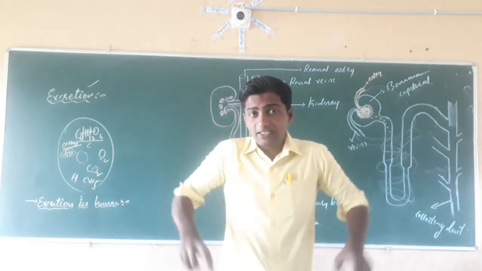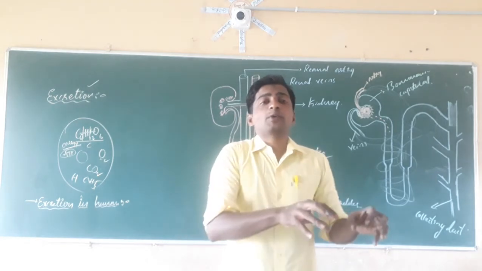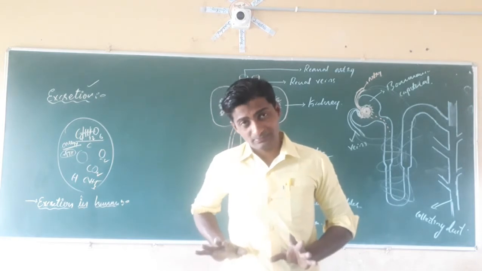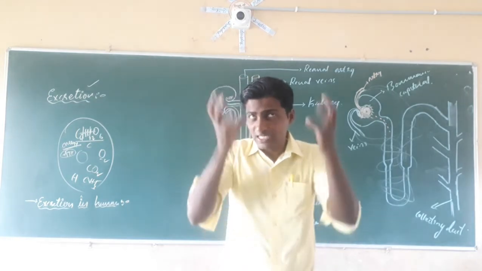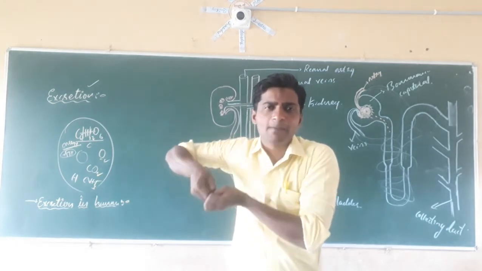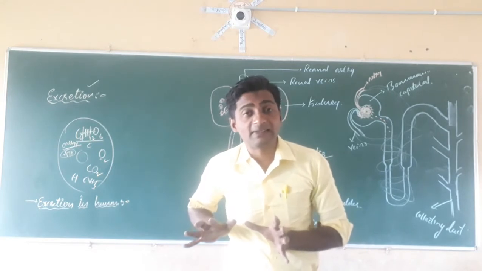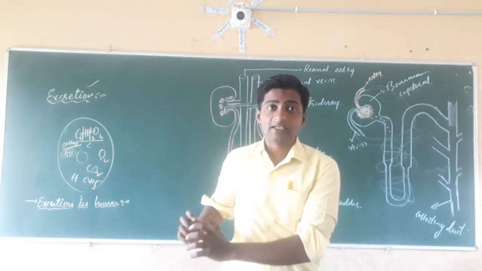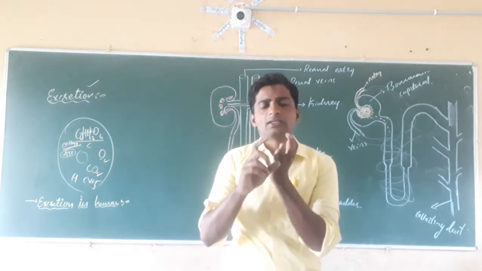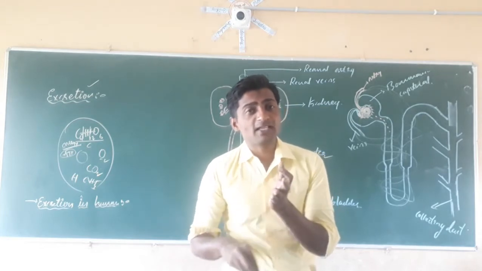The other way: in plants, the number of dead cells is more. Whatever waste is produced is filled in the dead cells. The nitrogenous waste produced in the cell is stored in the dead cells. It means because of dead cells, the nitrogenous waste is removed. So one way is transpiration, the other way is storing nitrogenous waste in the dead cells.